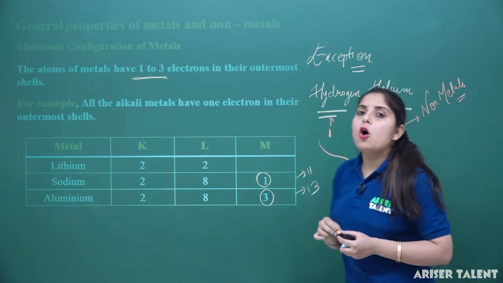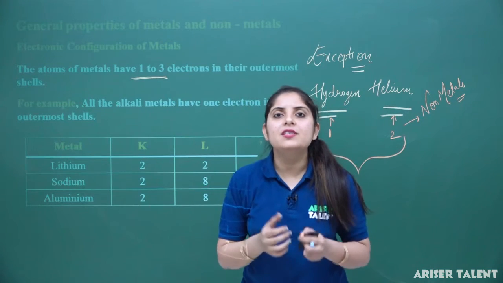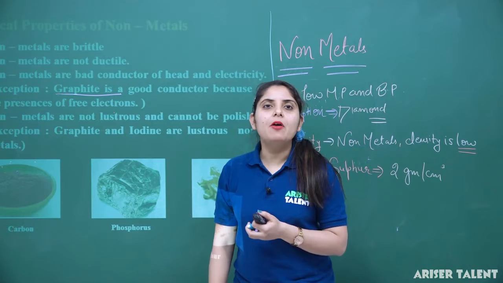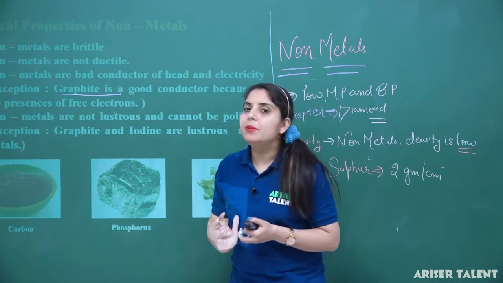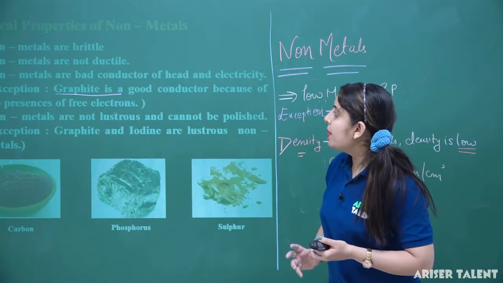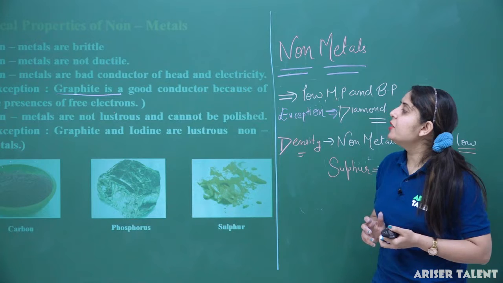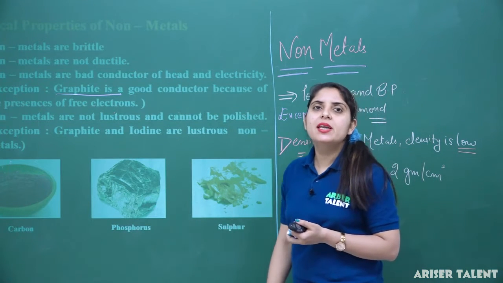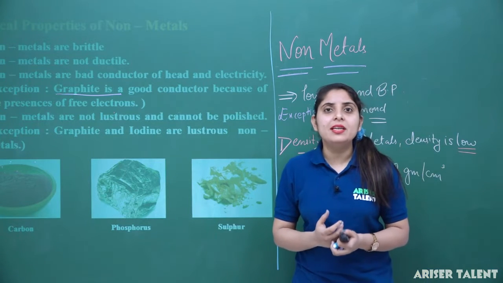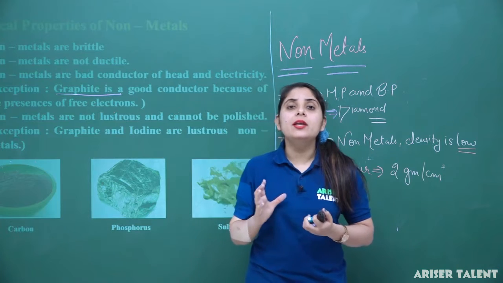So this is all about the basic classification of the metals, how metals are classified and what is the position of the metals in the periodic table. The properties we have discussed are: non-metals are brittle in nature, non-metals are not ductile, non-metals are non-malleable, and the exception we have seen about conductivity, that they are bad conductors of heat and electricity, but the exception here is graphite. Non-metals are not lustrous, it means they do not have any shiny appearance, but in this category we have an exception, that is iodine and graphite.